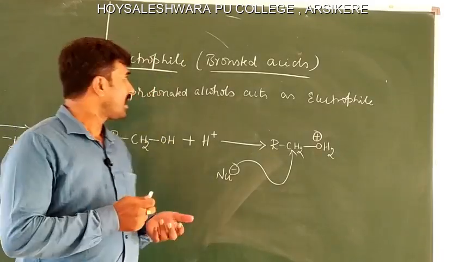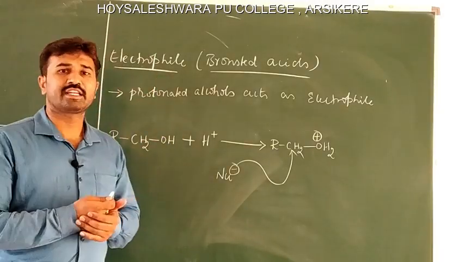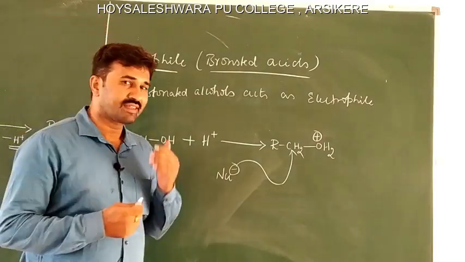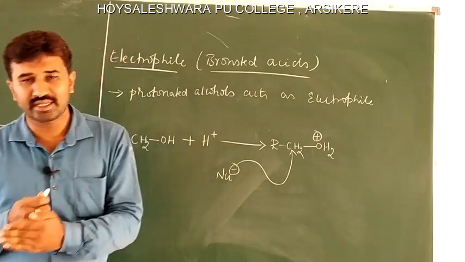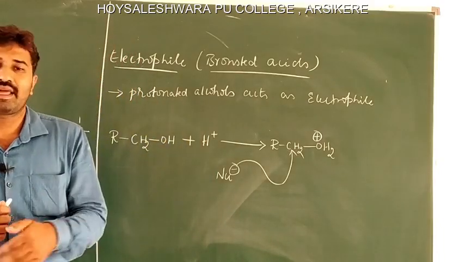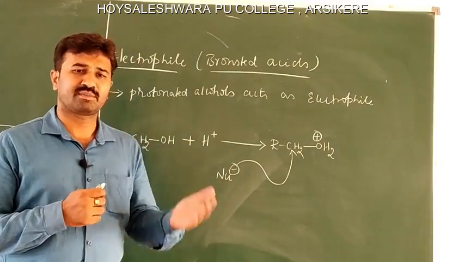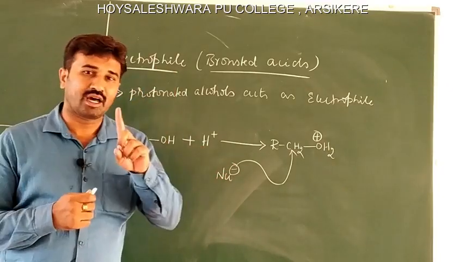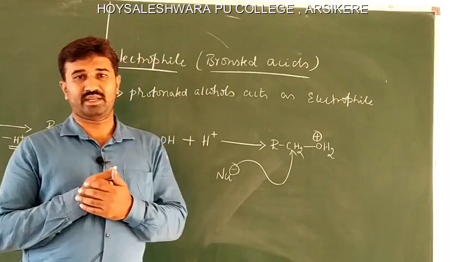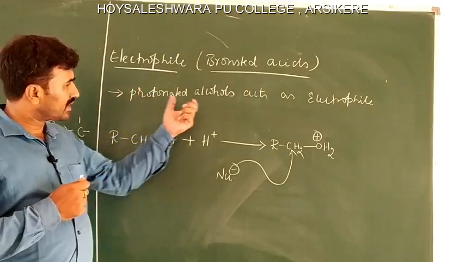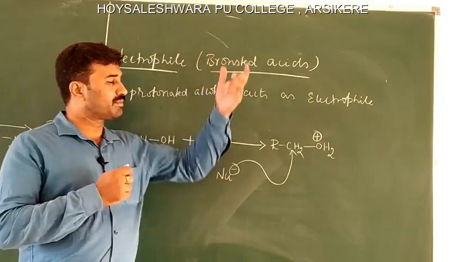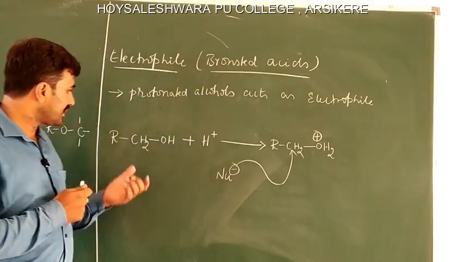See, next is alcohols behaving as an electrophile. Alcohol behaves as an electrophile when it gets protonated by acids like sulfuric acid or mineral acids like HCl, etc. At that time the alcohol behaves as an electrophile. See here, protonated alcohol acts as an electrophile. That means they act as Bronsted acids. So, this is an example.